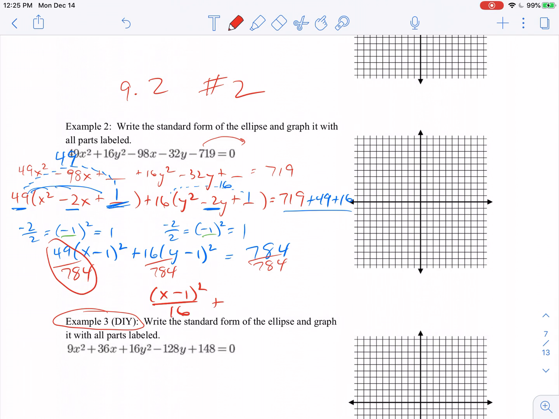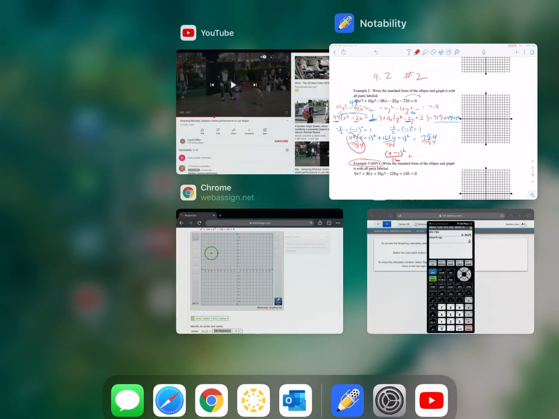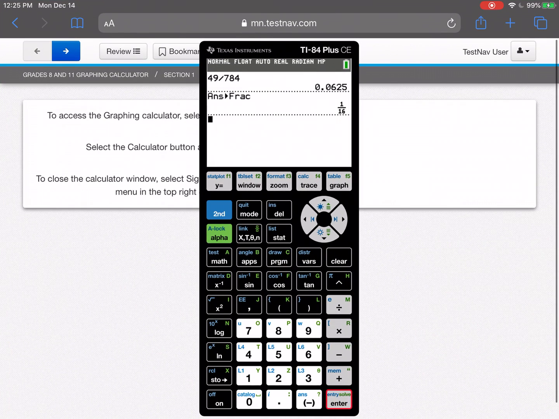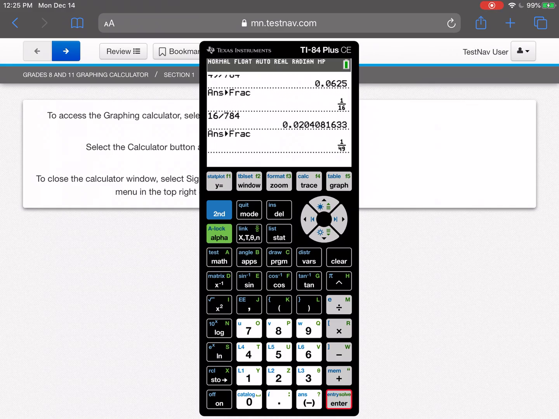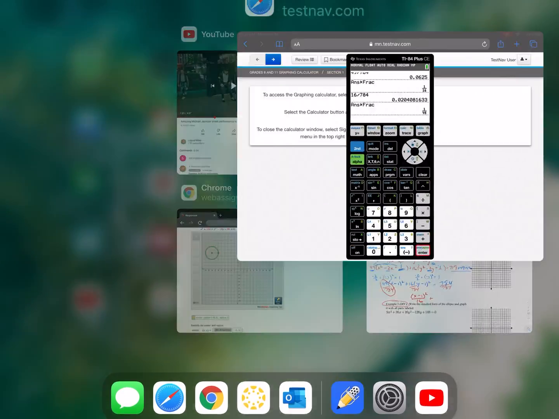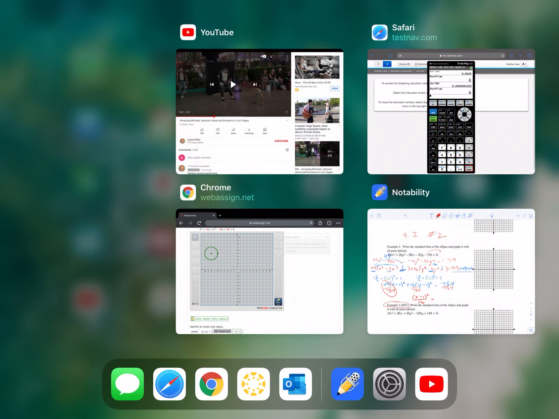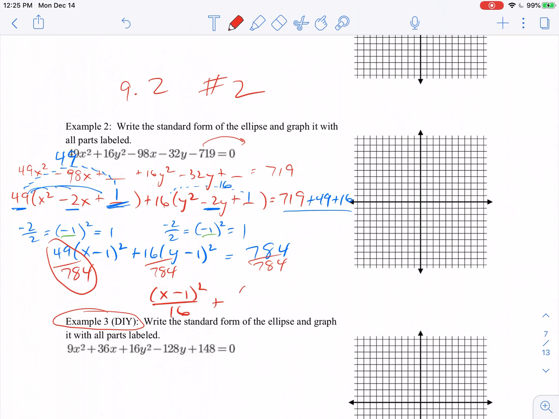Then you can take the 16. You probably already know what that is: 16 divided by 784, since 49 over 784 is 1 over 16, 16 over 784 should be 1 over 49. And there it is, 1 over 49. So I can just go in here now and type y minus 1 quantity squared over 49. So there is my standard form.